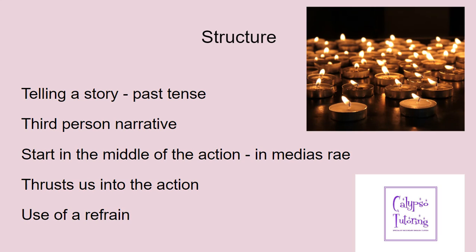He writes this as this kind of overseeing person, this third person telling us what happened, telling us how to think, how to respond to this. And we start in the middle of the action. So what I mean by that, we don't see any commands being given. They've already started the Charge of the Light Brigade when the poem begins. And the technical term for that in English is in medias res, meaning starting in the middle. And it kind of thrusts us straight into the action.